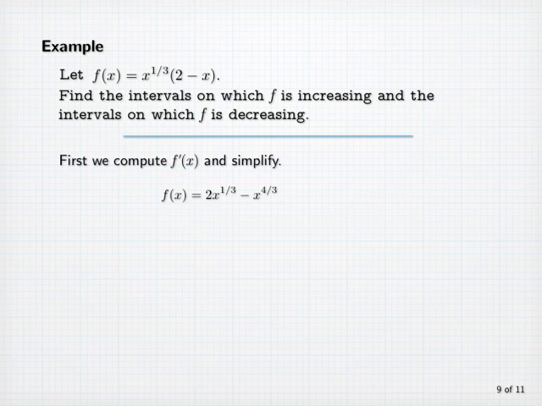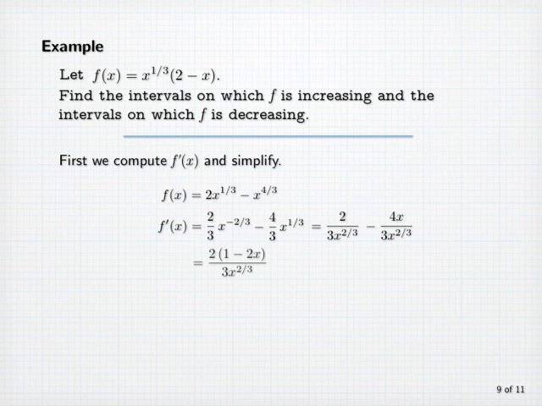So now using the power rule, we have f prime of x equals 2/3 x to the minus 2/3 power minus 4/3 times x to the 1/3 power. Now let's write the first term as 2 over 3 times x to the 2/3 power, and then multiply the second term by x to the 2/3 divided by x to the 2/3 to obtain the common denominator. Now let's combine the two terms, and we have 2 times 1 minus 2x divided by 3x to the 2/3